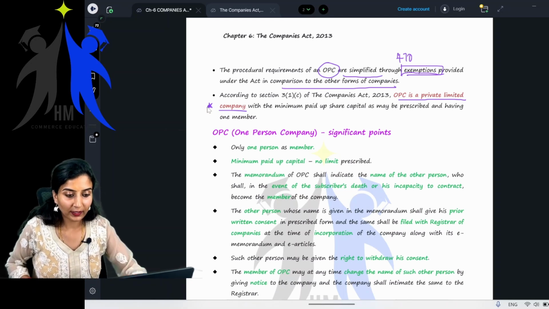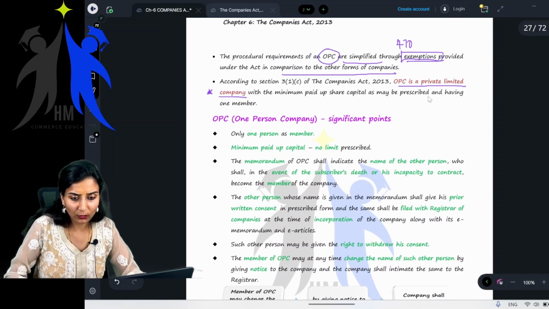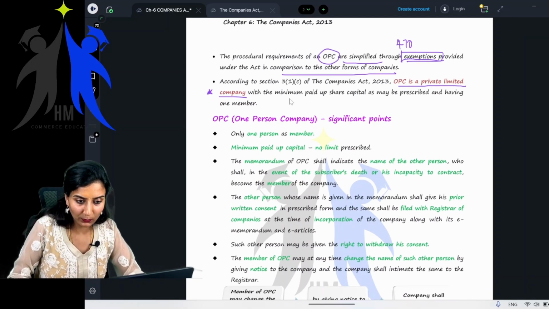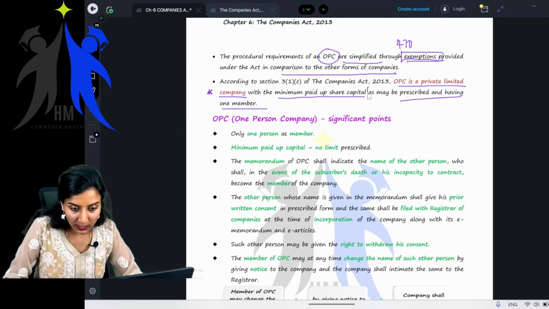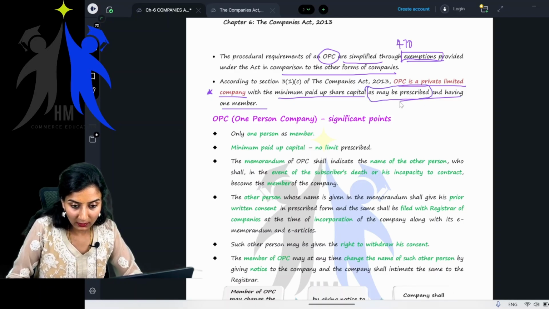Yes, right. Okay, fine. OPC is a private limited company with the minimum paid up share capital as may be prescribed and having one member. Children, again, as may be prescribed. This in law means it will be prescribed as in rules.